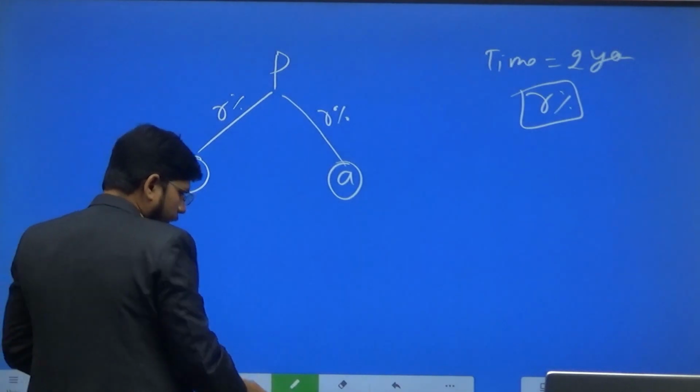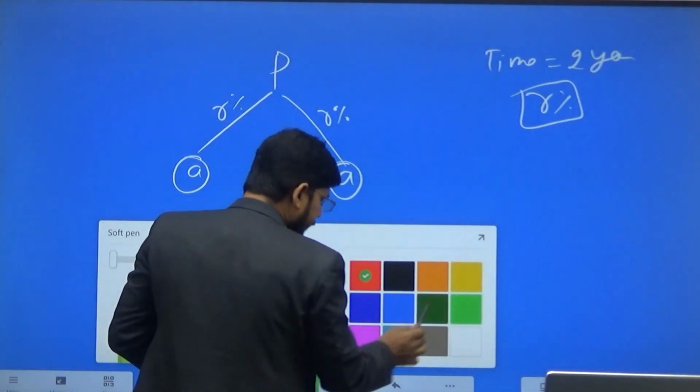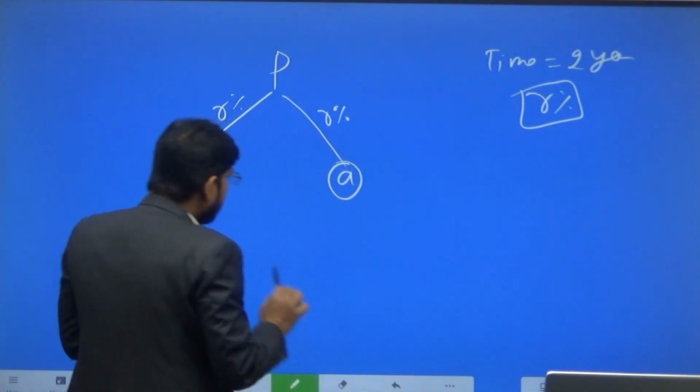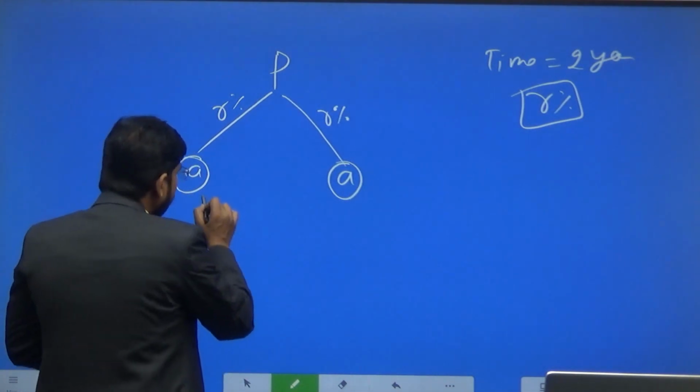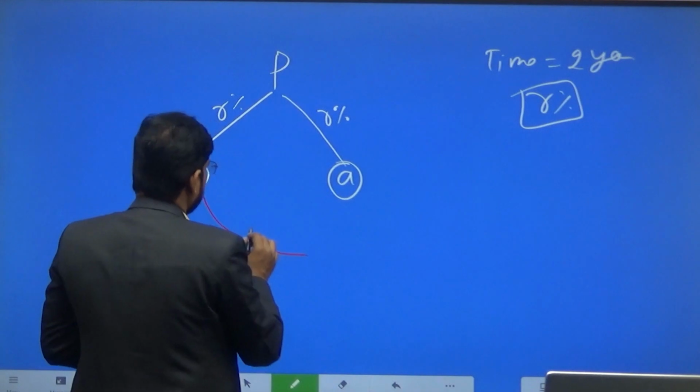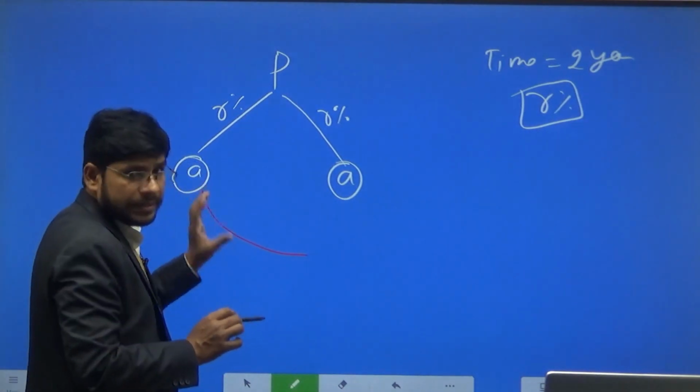Now in compound interest, we also have to give interest on the first year's interest.